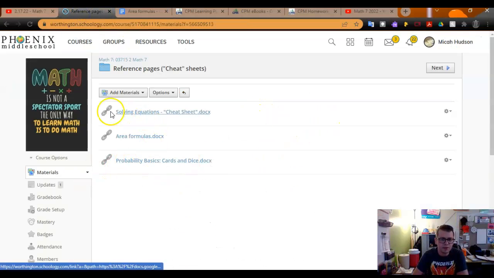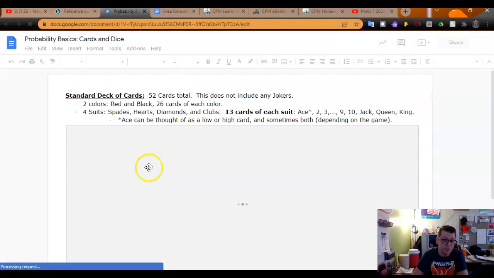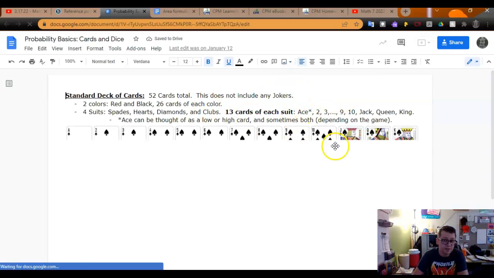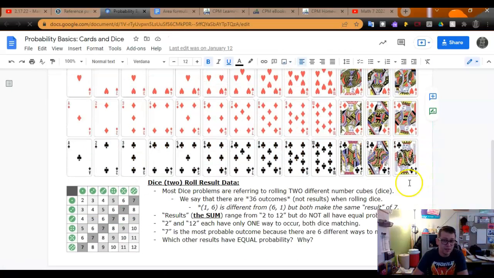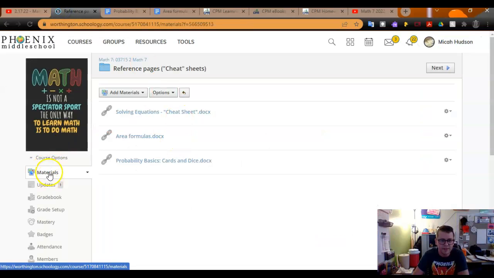And then also, we've got equations and probability basics. This is a really good page if we're doing probability questions, because I've got some good info here, especially about the combination of 2 dice when we roll them. Because if you play any board games, you probably know that 7 is the most likely roll on 2 dice.